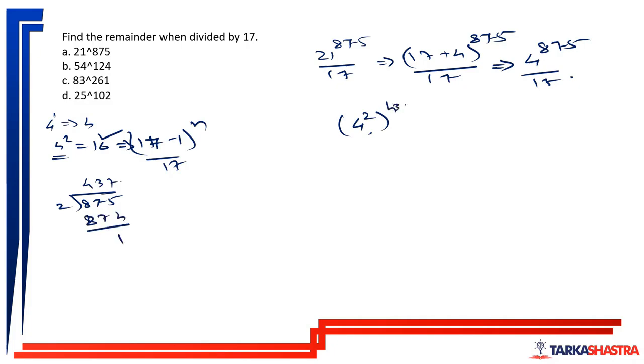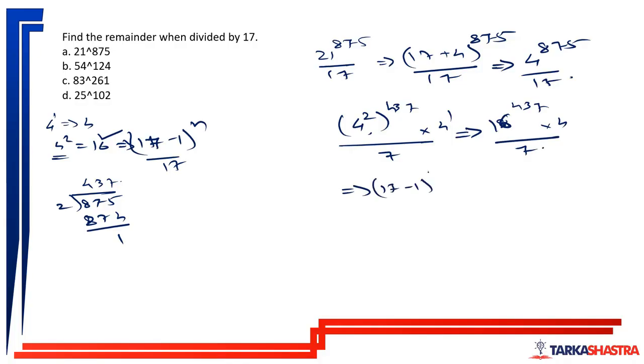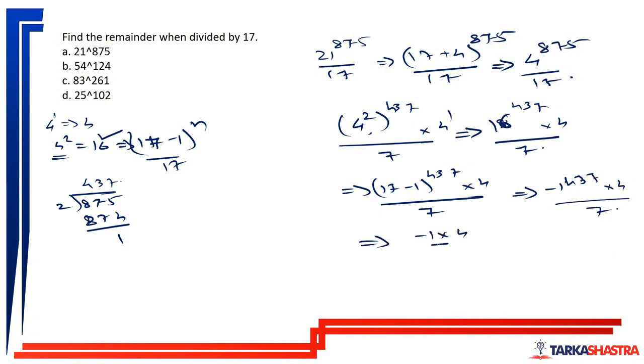So this is 16 to the power 437 into 4 to the power 1 divided by 17, which is nothing but 17 minus 1 to the power 437 into 4 divided by 17, which is nothing but minus 1 into 4 divided by 17, which is nothing but the remainder of minus 4.